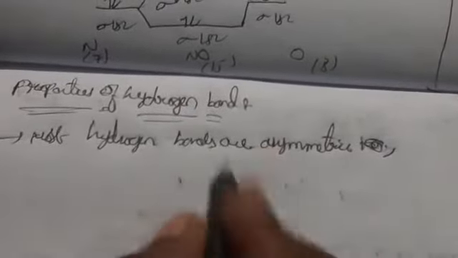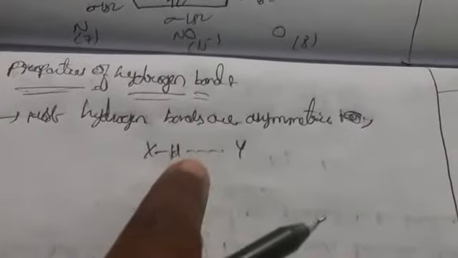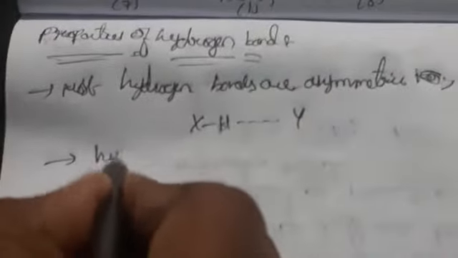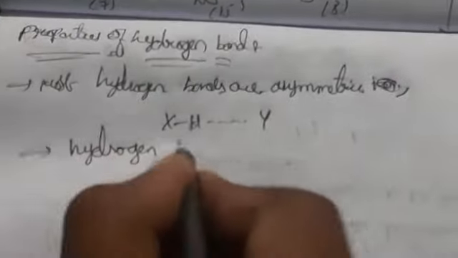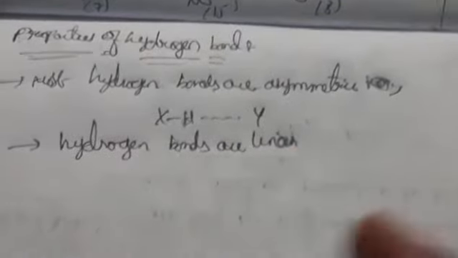Why do we say asymmetric? When you take X-H...Y, the hydrogen atom is not located exactly between X and Y. The hydrogen is closer to X, but not closer to Y. That's why we say hydrogen bonds are asymmetric. This is one property. Also, hydrogen bonds are linear and slightly bent also.